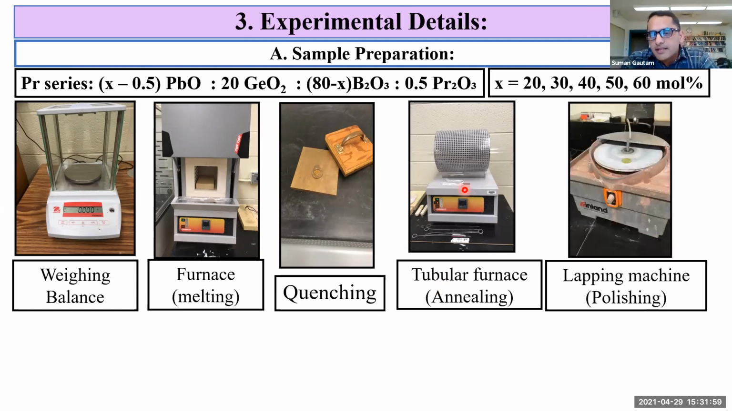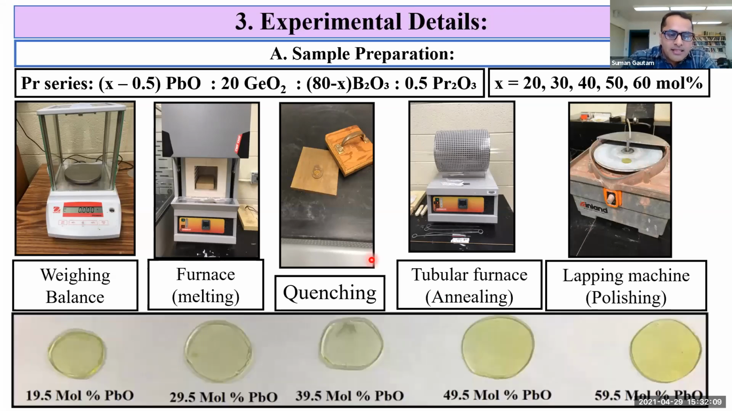Then the glass systems are ready for polishing. They are polished in a lapping machine to give glass of uniform size and thickness. And the prepared glass sample looks like this. These are the prepared glass samples after polishing for different concentrations of PbO.